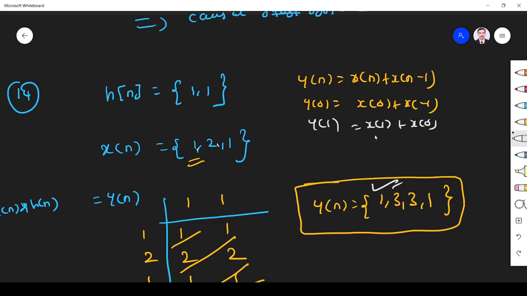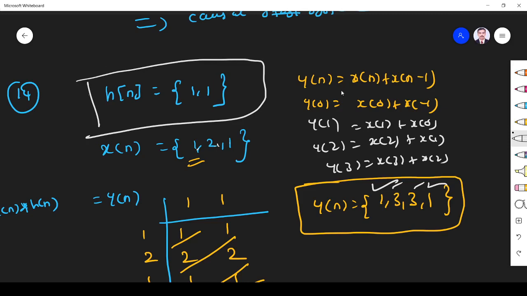Y of 2 is x of 2 plus x of 1, 2 plus 1, 3. Y of 3 is x of 3 plus x of 2. X of 3, no, so it is 1. You see, for our system, the output is correct. So the impulse response is perfect.